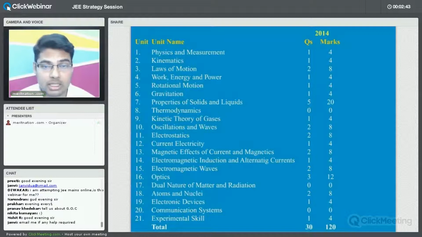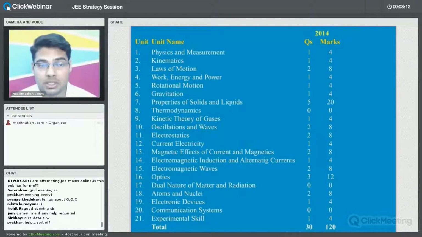So as you can see, the chapters that are listed by the CBSE, these all are those chapters. So for 2014, you can have a look. First of all, if you take a look at the first two chapters, they have 4 marks each weightage in the 2014 examination, and laws of motion is having 8, work energy power having 4. Now the thing is that some of the chapters have more weightage than the other chapters.